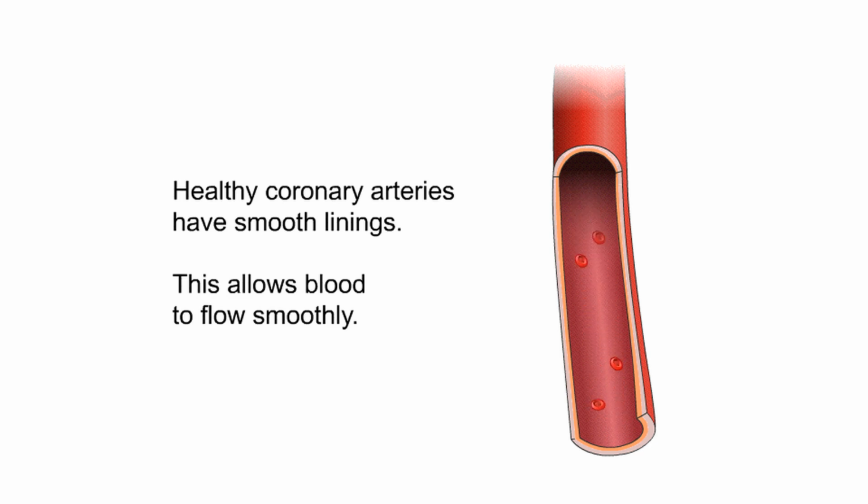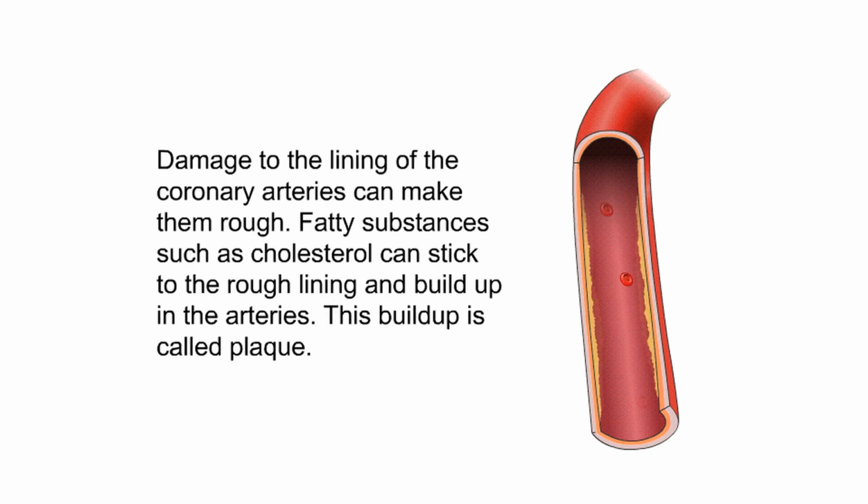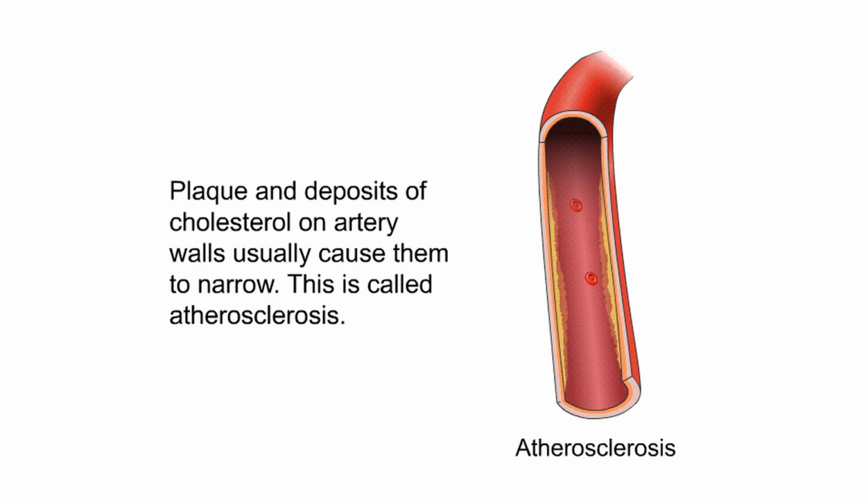Healthy coronary arteries have smooth linings. This allows blood to flow smoothly. Damage to the lining of the coronary arteries can make them rough. Fatty substances, such as cholesterol, can stick to the rough lining and build up in the arteries. This buildup is called plaque. Plaque and deposits of cholesterol on artery walls usually cause them to narrow. This is called atherosclerosis.